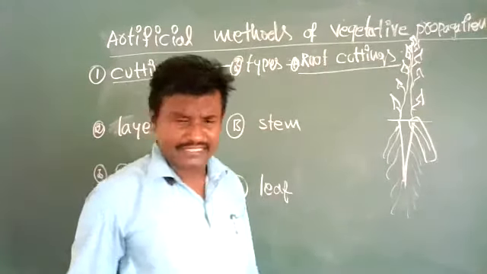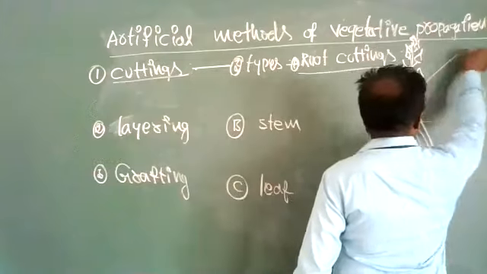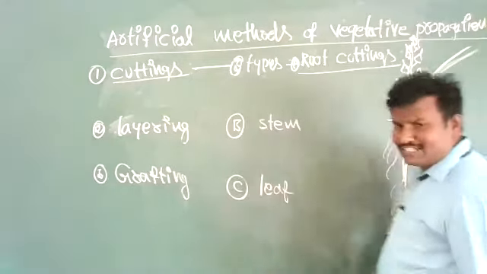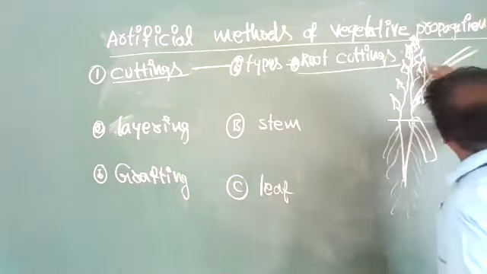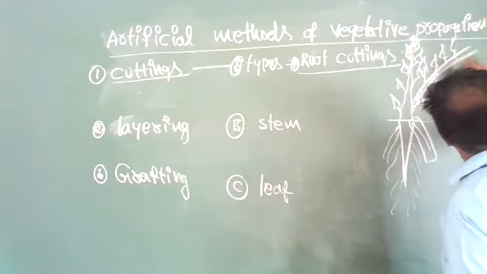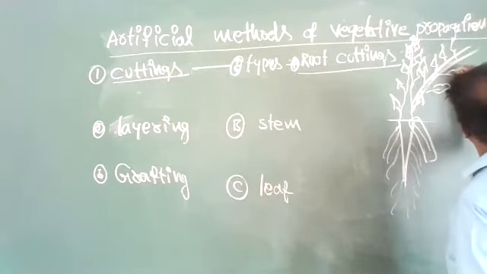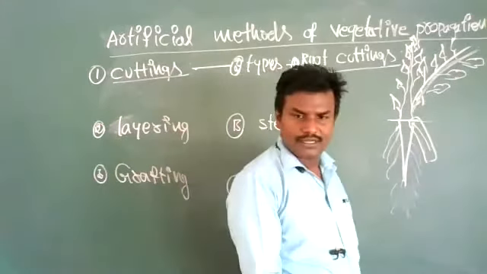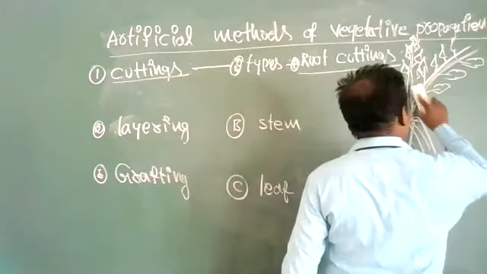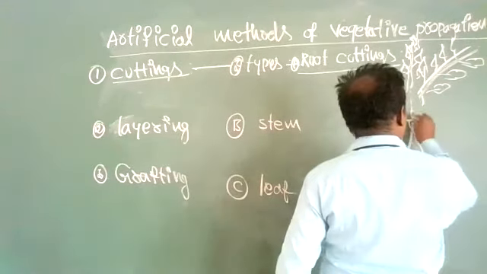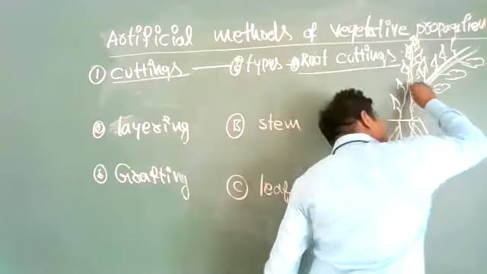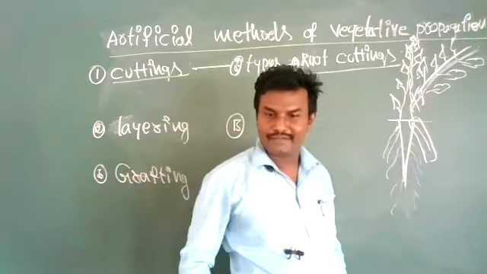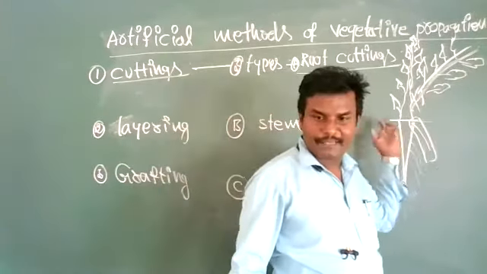Next, stem cuttings. See, this plant is growing on, and a side stem or side branch is growing on. This is called stem cuttings. This stem commonly contains leaves. So this part we have to cut from the parental plant. We will cut off this part from the parental plant.